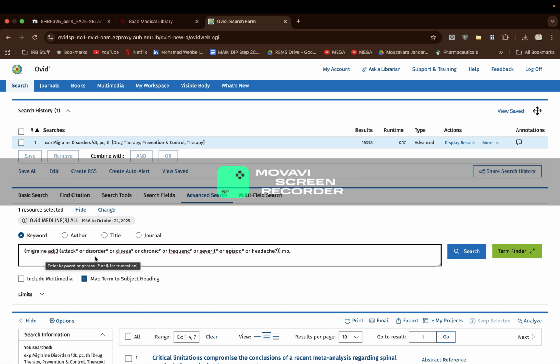I used OR. The star is used mainly to add missing letters to the word. The question mark is one missing letter, so it would be headache or headaches. Here, for example, the star would cover episode, episodic, or episodes. So these are the keywords. I search for them and we wait a bit, to see what we get.